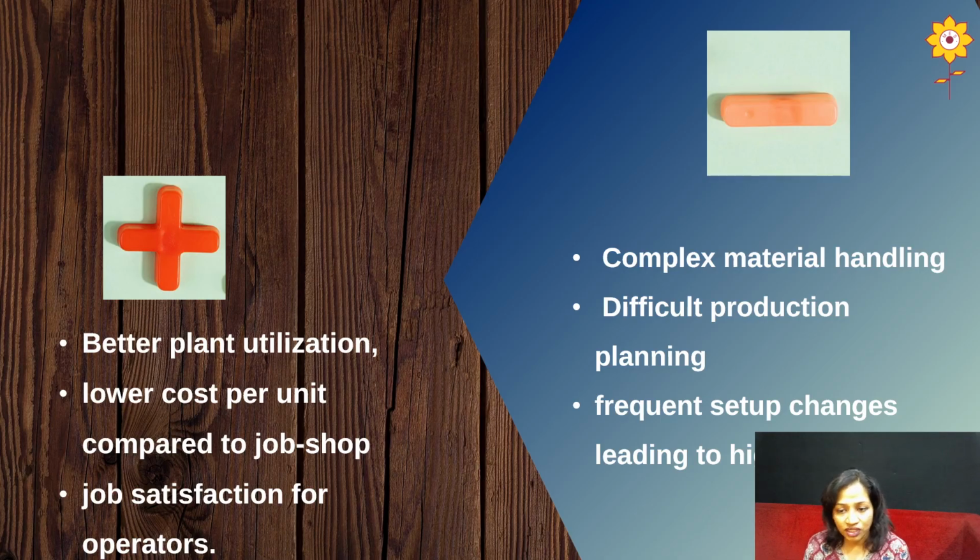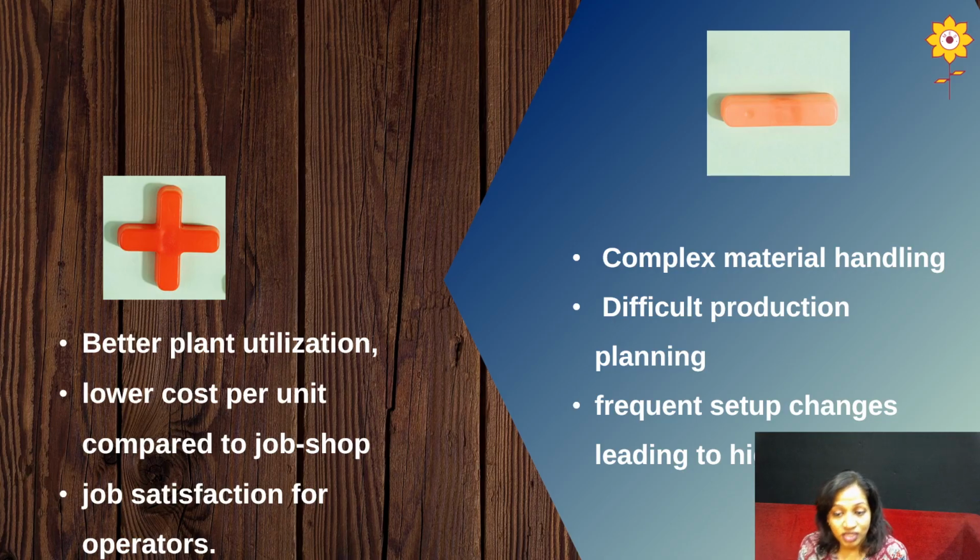Second one, difficult production planning. Yes, production planning is difficult again, because compared to job shop it is easier, but still it is difficult because we have a different variety of products. We have to change our production planning also according to that. But compared to job shop it is better.